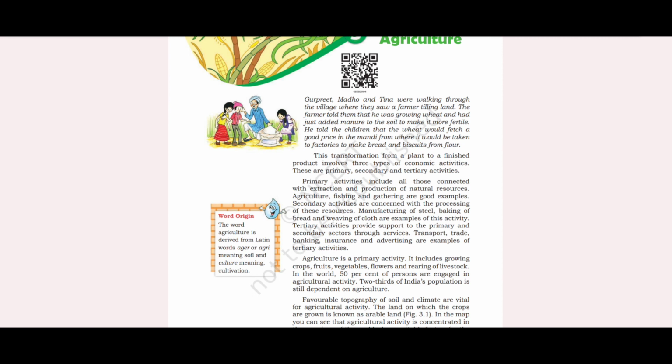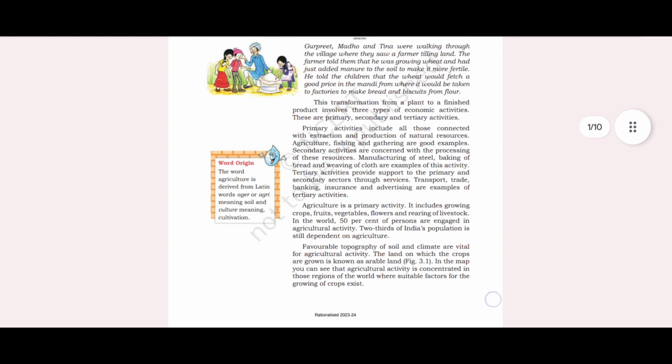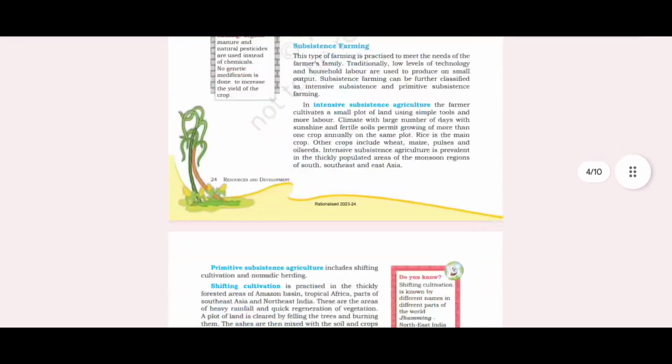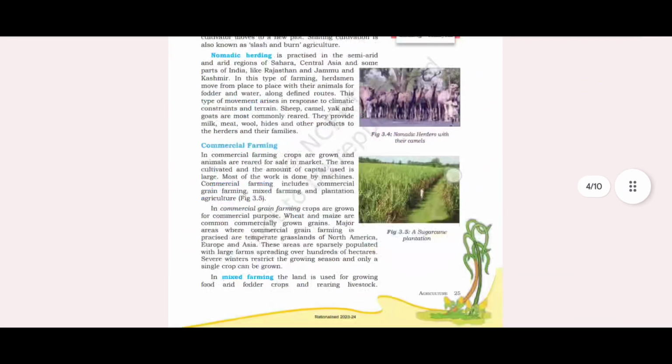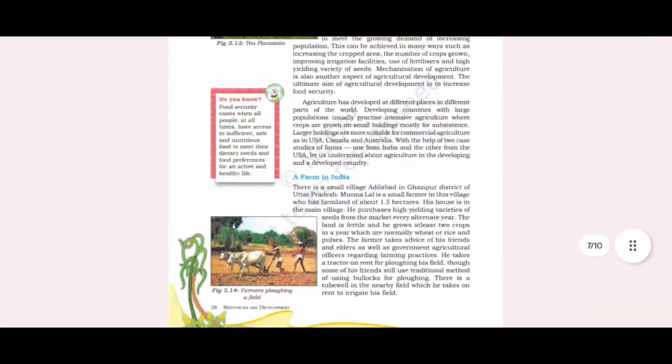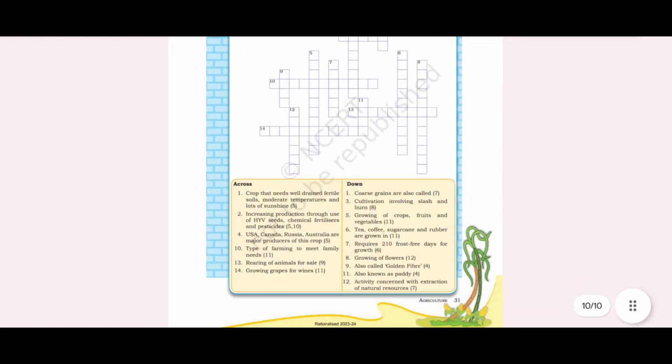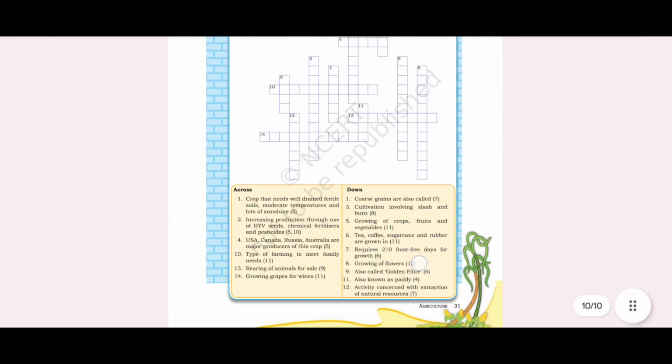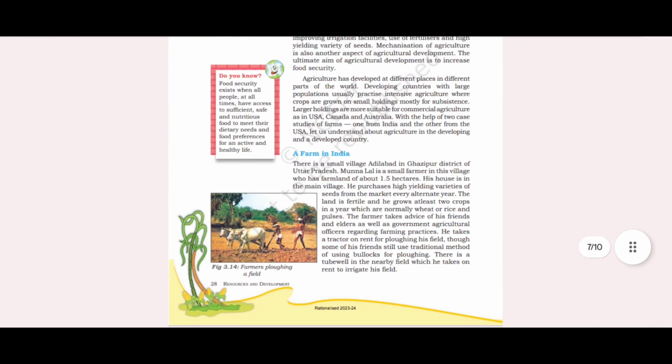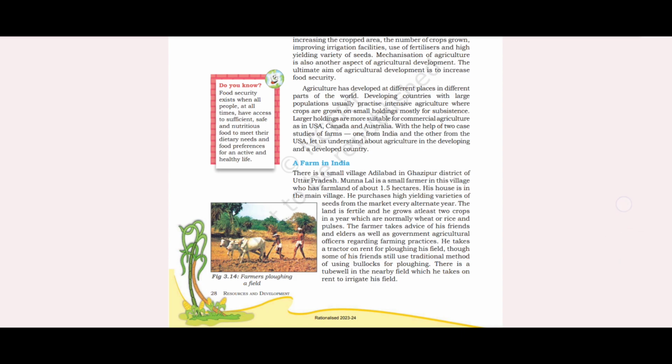The transformation from a plant to a finished product involves three types of economic activities. These are primary, secondary, and tertiary. Primary activities include all those connected with extraction and production of natural resources, for example, agriculture, fishing, and gathering.